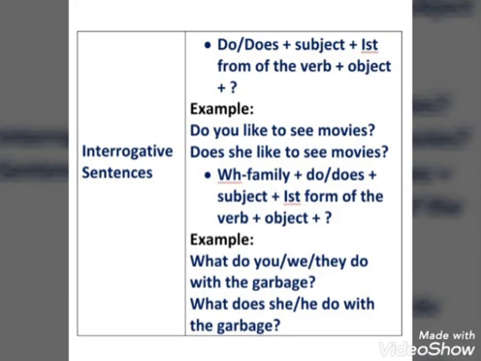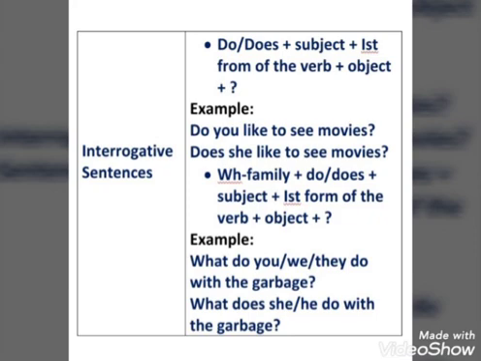So understand the example, students. The example is: do you like to see movies? Here, students, do has been used before the subject you, and do is the helping verb. We have used the helping verb before the subject. Do you like to see movies?